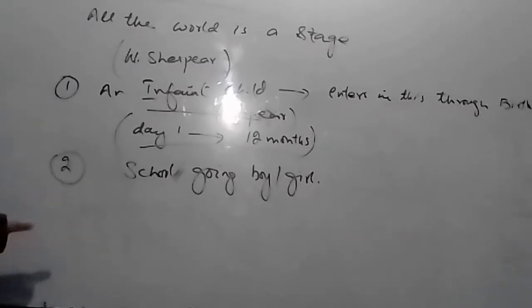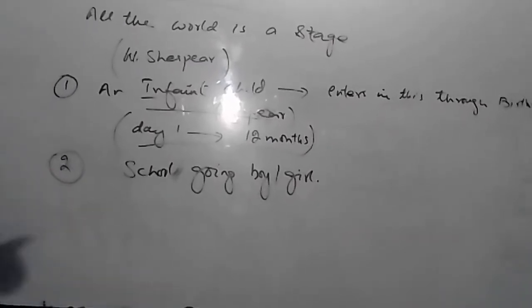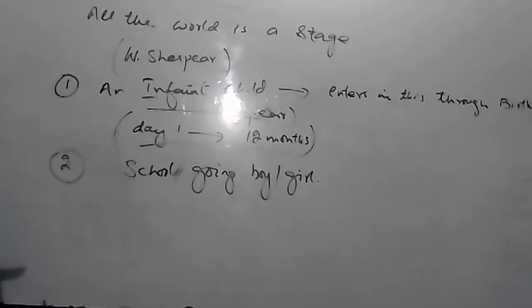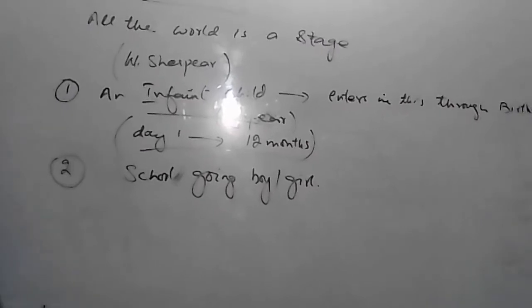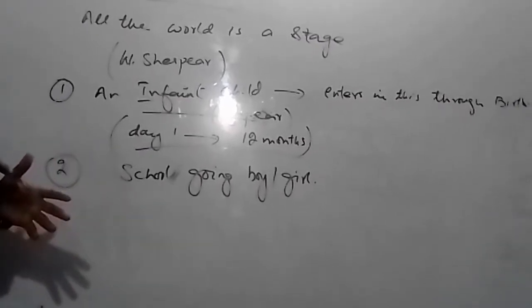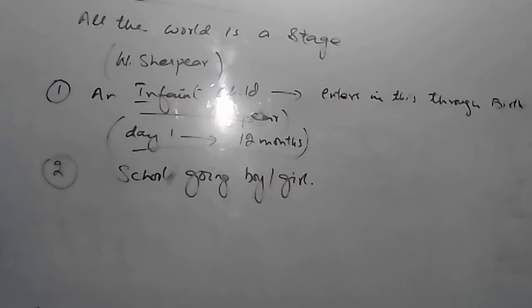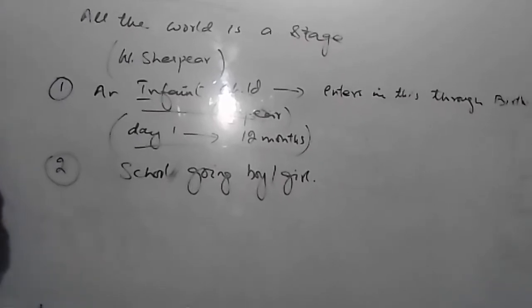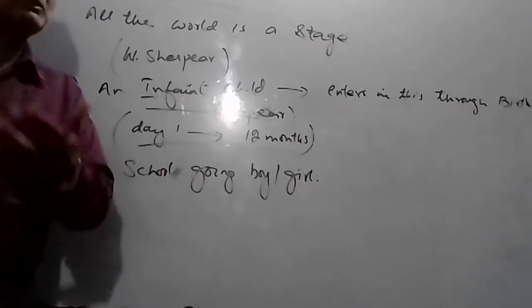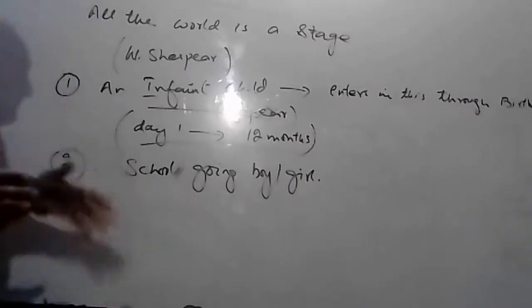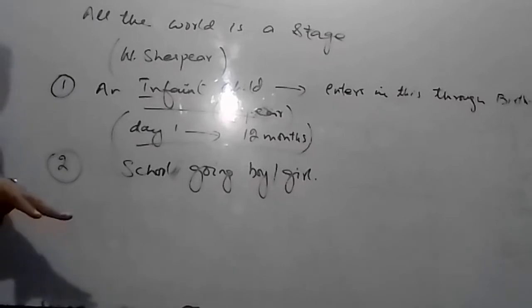You must have been weeping at that time, right? You were unable to leave your parents. Why? Because they are going to leave you in another place that is very unusual and very strange for you. That is why the child weeps.